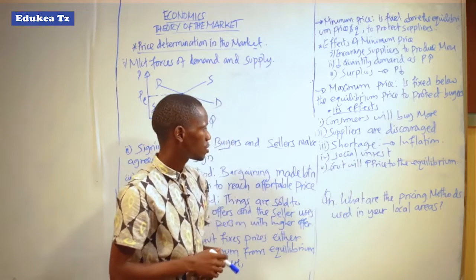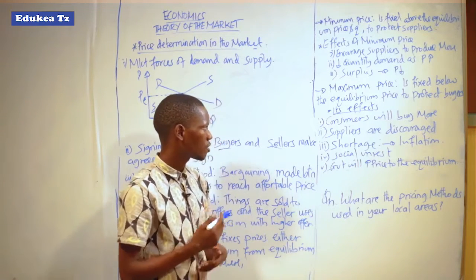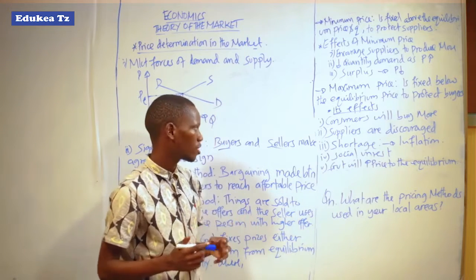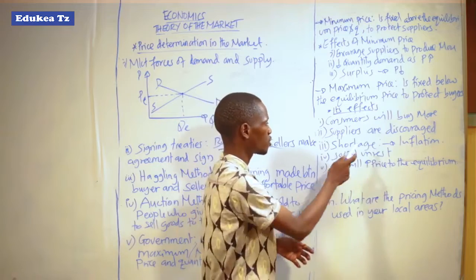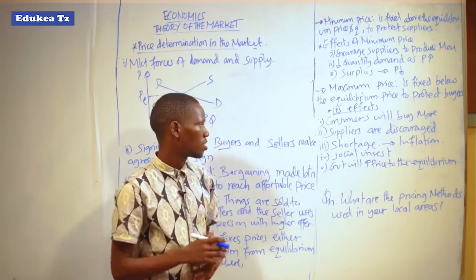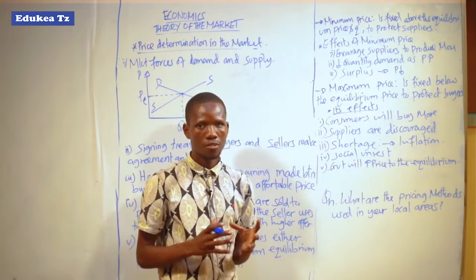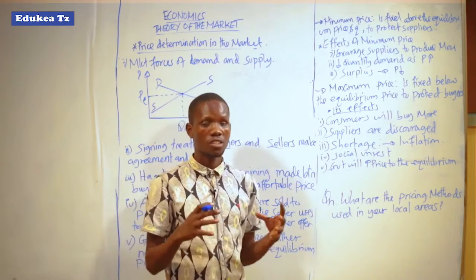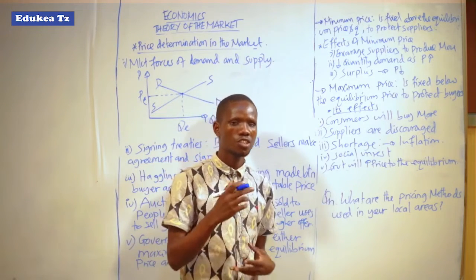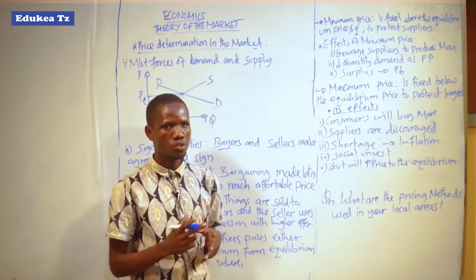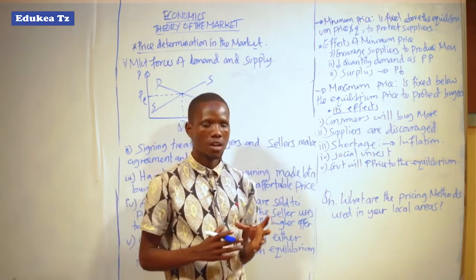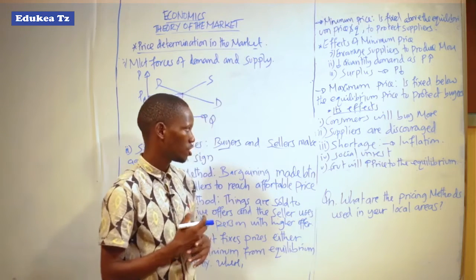Now, due to the discouragement of suppliers, they reduce the amount of production of their goods, hence it will lead to shortage. Shortage means the demand is greater than the supply. Hence, if we have a shortage, it means there is a scarcity of goods and services in the market. It will lead to an increase in the price of the available goods, because there will be stiff competition between buyers to afford the goods in the market.